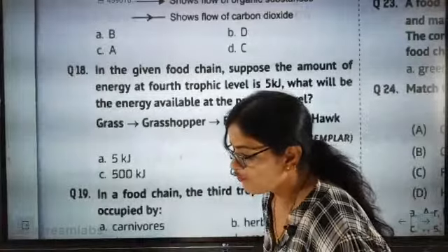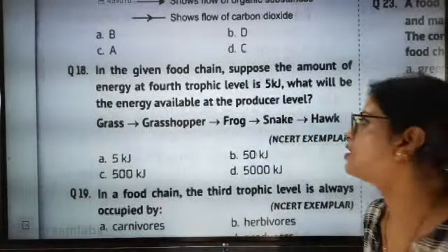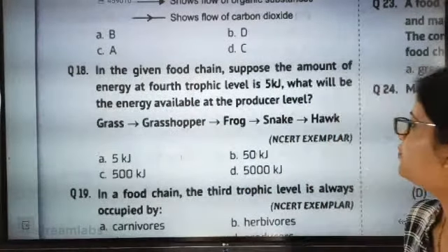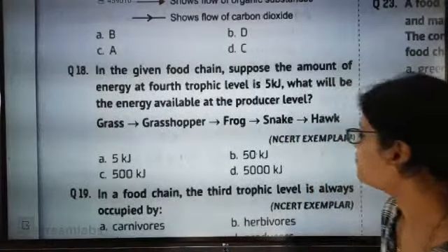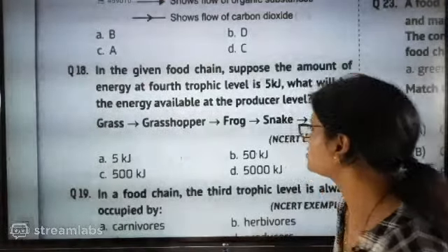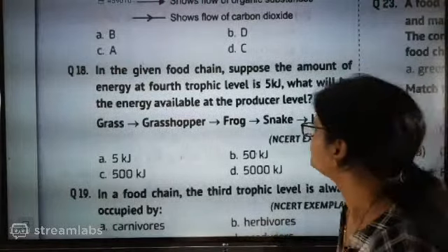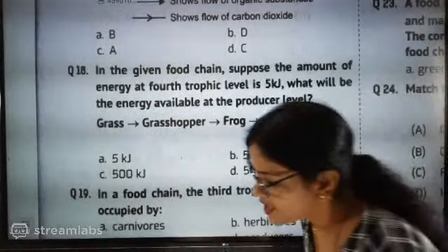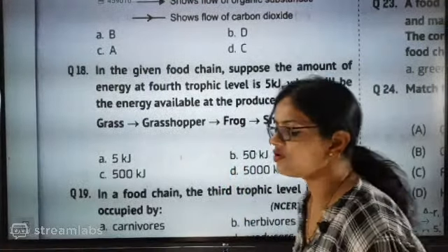4th energy level. 1, 2, 3, 4. If exactly 10% reduction will be there, what will be the correct answer? 10% keeps on reducing.